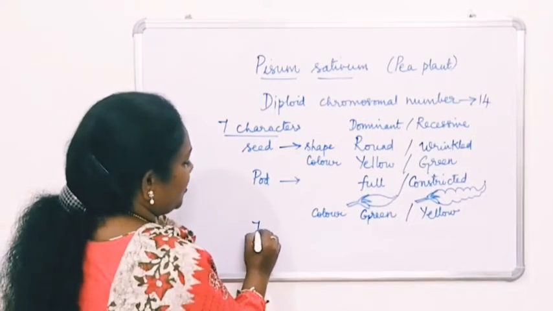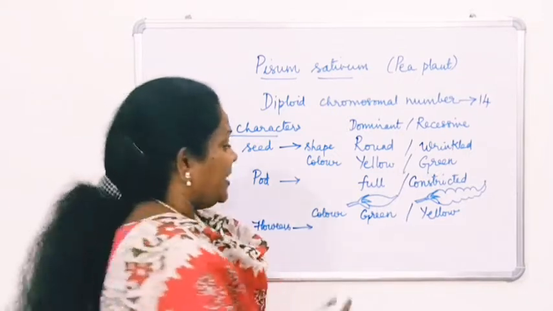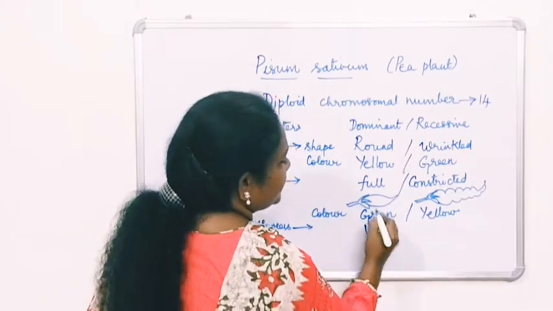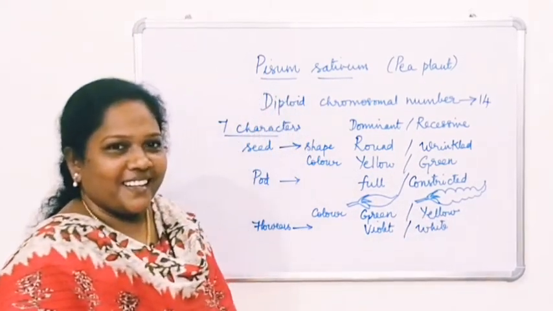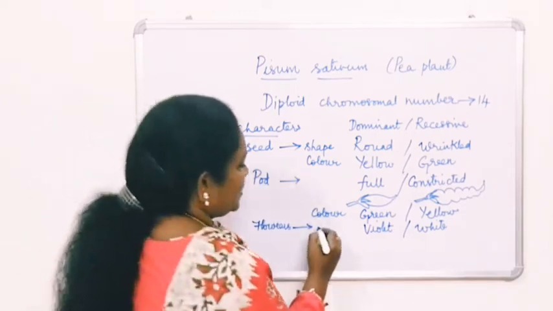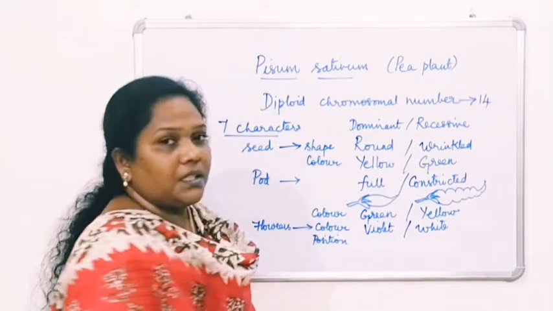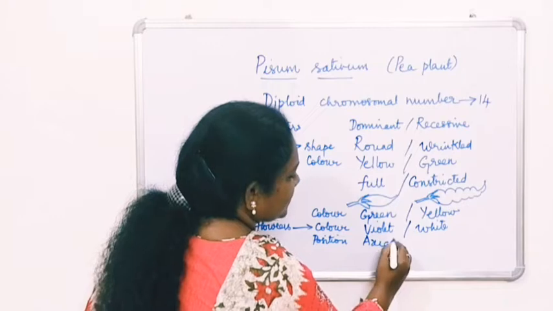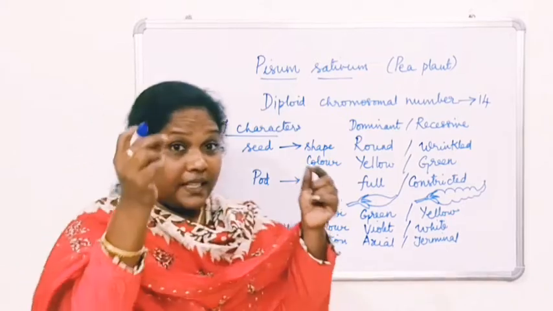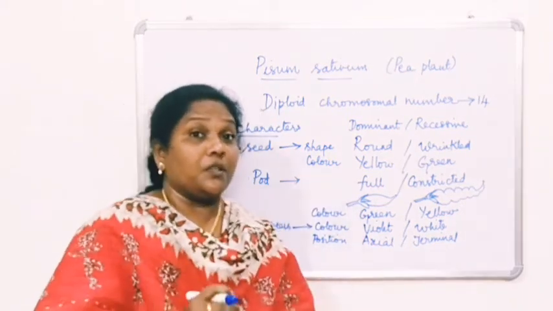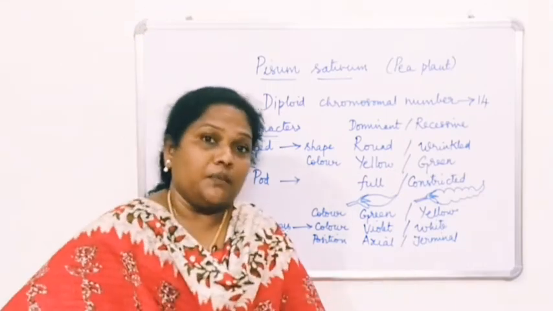Okay, and next one is about the flowers. What about the flowers? Violet color. Violet is dominant, okay, and white is recessive, right? And when you look at the position of the flowers, this is the color of the flower and next one is the position. It is axial and terminal. What do you mean by the term axial? If it is found at the side, then you use the term axial. What about terminal, which is found at the top of the stem? At the topmost region, you call that the terminal portion, okay, right?